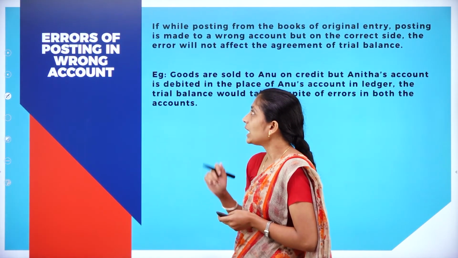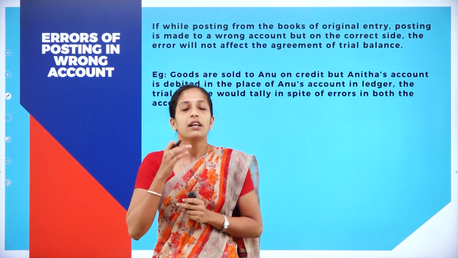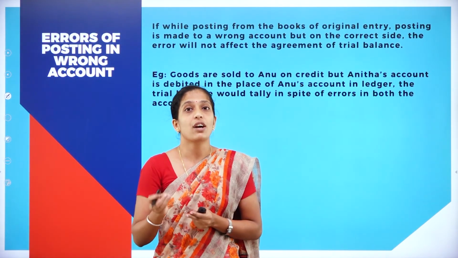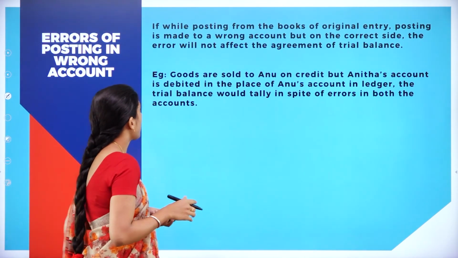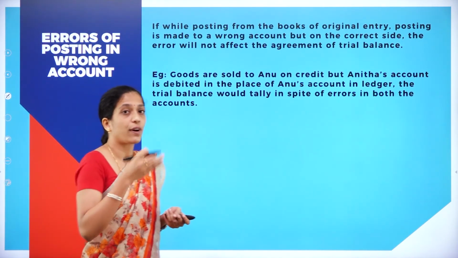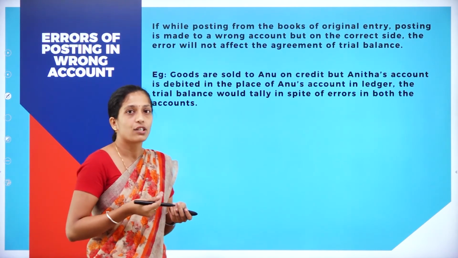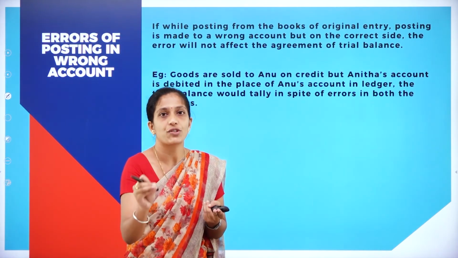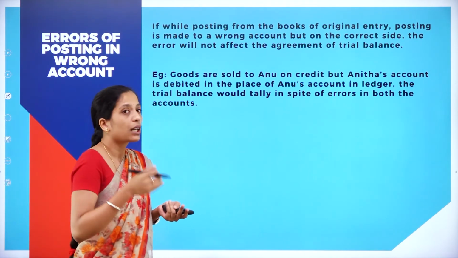Next is errors of posting. Errors of posting in wrong account. So here also what happens? Your trial balance gets tallied, but you are posting in a wrong account. Now let us see what this error is. If while posting from the books of original entry, that is from journal, posting is made to the wrong account.